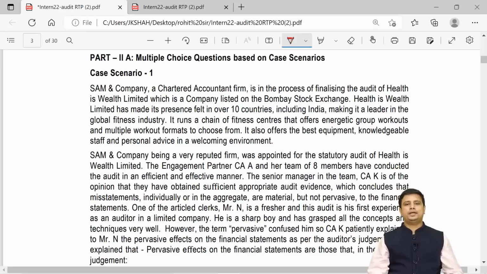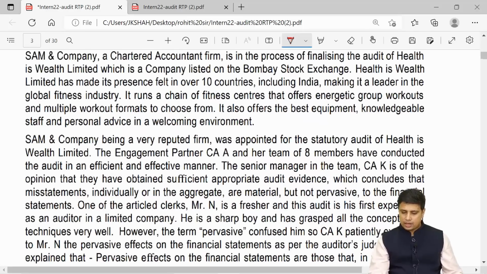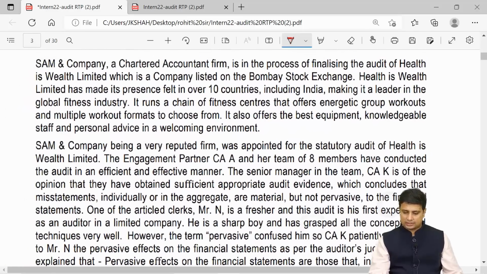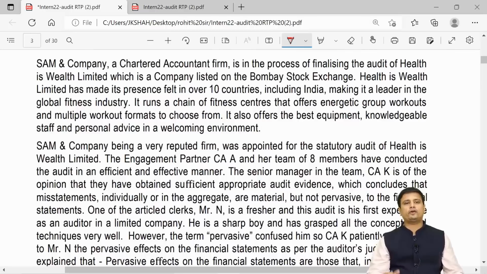So Sam and Company, a chartered accountant firm, is in the process of finalizing the audit of Health and Wealth Limited, which is a company listed on Bombay Stock Exchange. Health and Wealth Limited has made its presence felt in over 10 countries including India, making it a leader in the global fitness industry. It runs a chain of fitness centers that offers energetic group workouts and multiple workout formats to choose from.